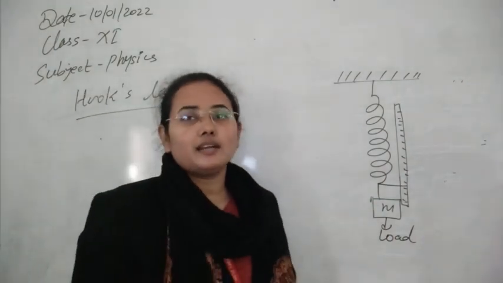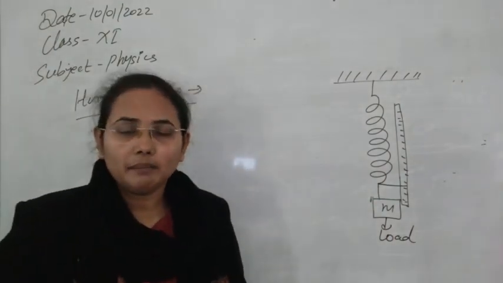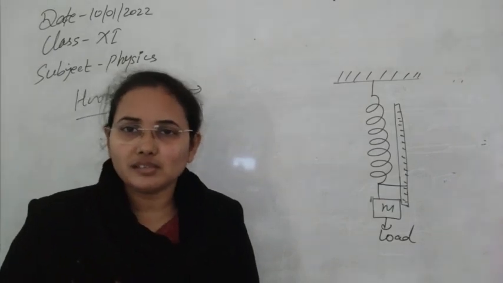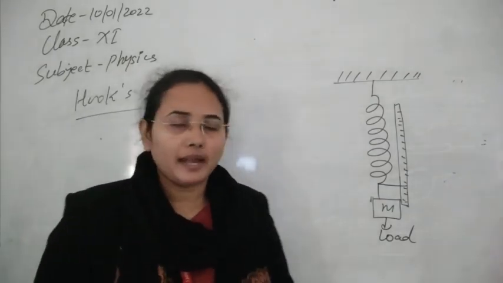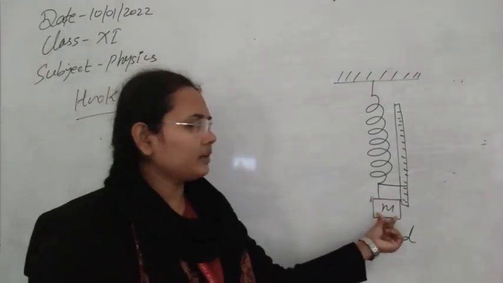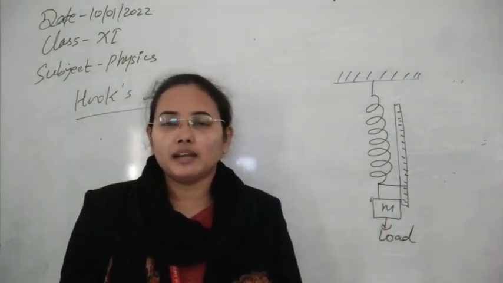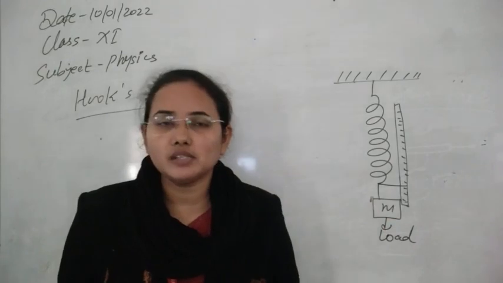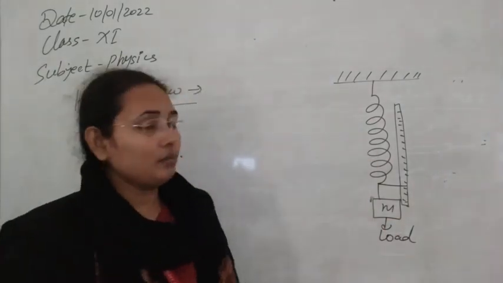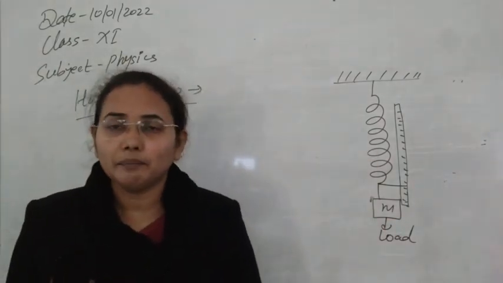He calculated how much extension is created in the spring on the application of load, for a number of different loads like 5 gram, 10 gram, 15 gram, different masses you are keeping, and you see how much extension is created in the spring.